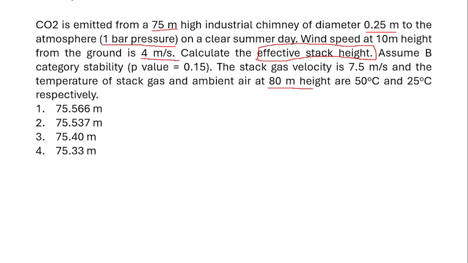So the question is very clear that carbon dioxide is going to be emitted from the industrial chimney that is of a height of 75 meter, and the diameter of the chimney is 0.25 meter, and this is happening under the pressure of 1 bar, and the wind speed is 4 meter per second at 10-meter height from the ground. Then they are asking to calculate the effective stack height, and they have also provided the stack gas velocity, which is 7.5 meter per second, and the temperature of both stack gas and ambient air is also given.